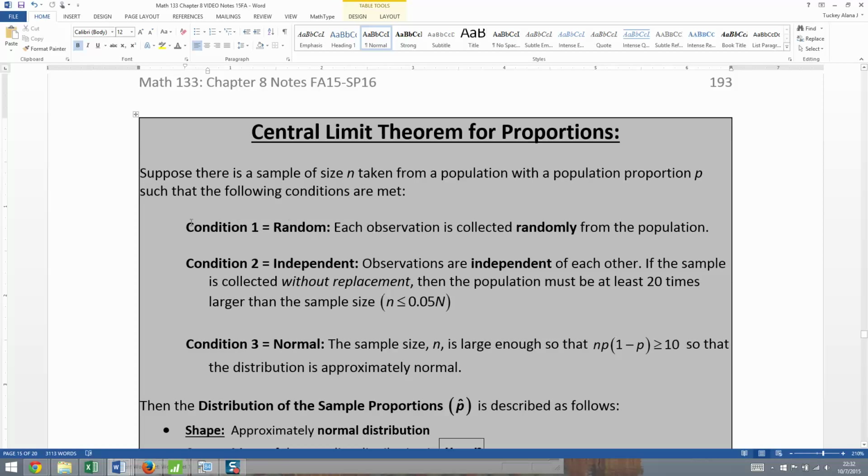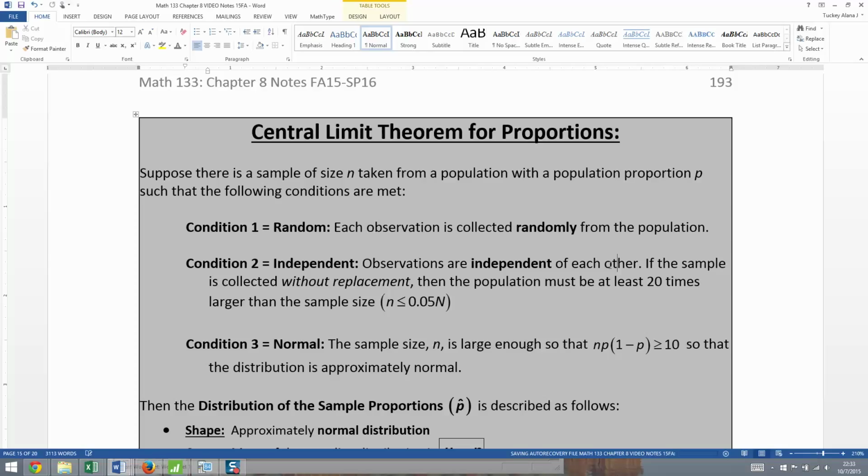Condition number 1, again, should not come as any great shock to anybody. We need random. We need random through this whole course. We always want everything to be random. Now, truly being random is actually kind of hard to manage, but we're just going to assume for the sake of our course that we have it.